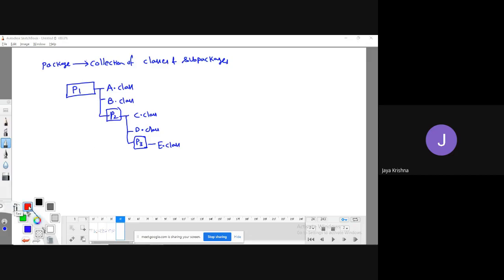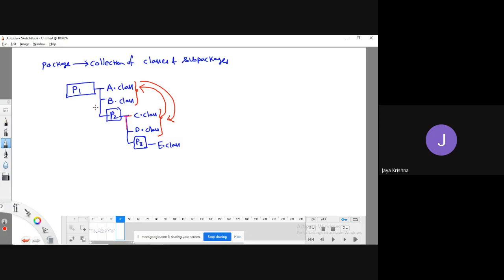What is the advantage of this package concept? I can define whether these class files should be disclosed to this sub package or not, or whether the p2 package files I want to disclose to the p1 package or not, and vice versa. Like that I can define.